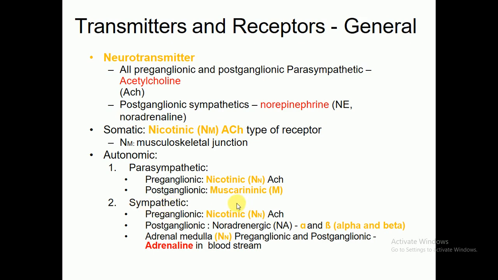Here in the sympathetic nervous system, the preganglionic pathway is nicotinic N acetylcholine, while the postganglionic pathway is noradrenergic, alpha or beta. The adrenal medulla has preganglionic fibers, and releases adrenaline into the bloodstream.